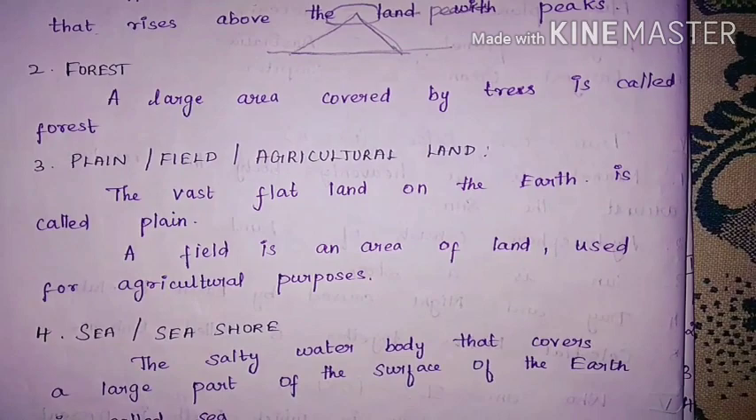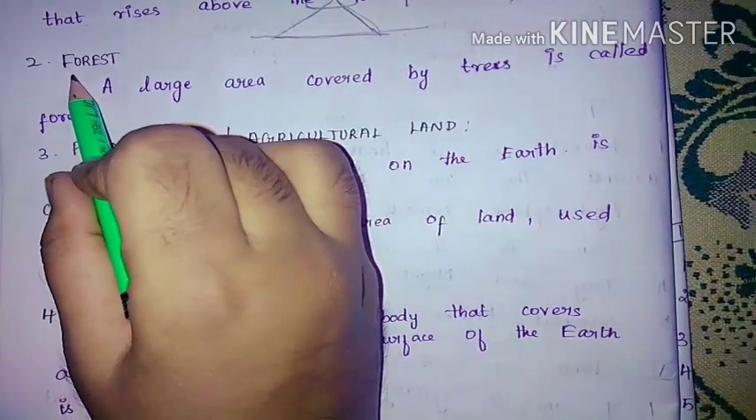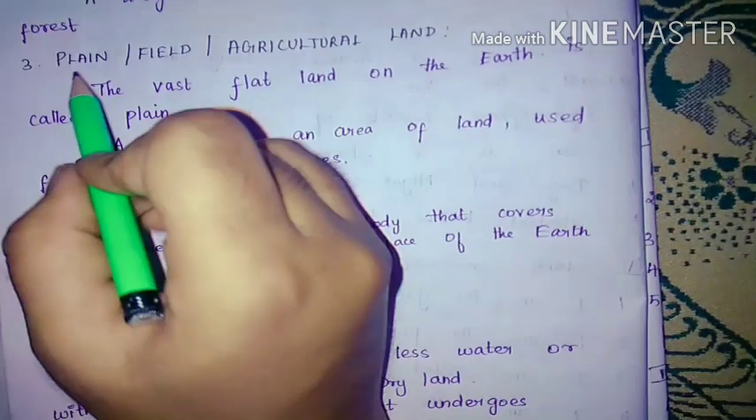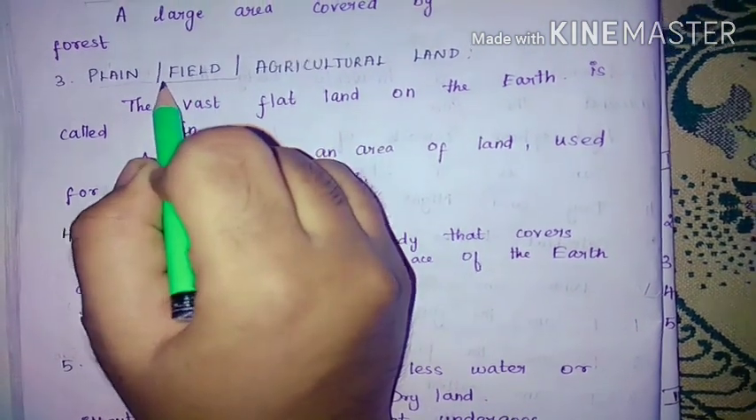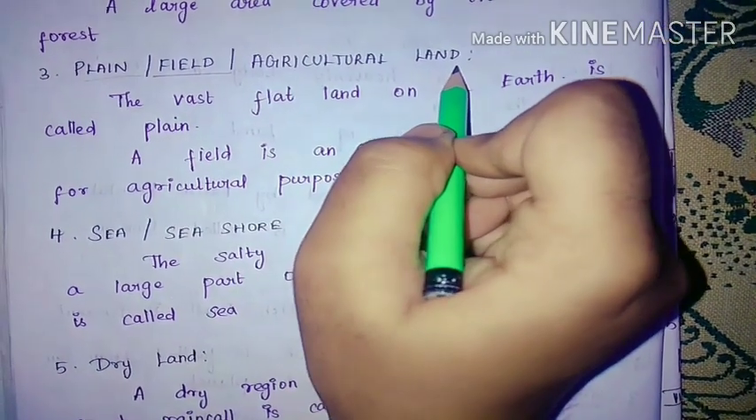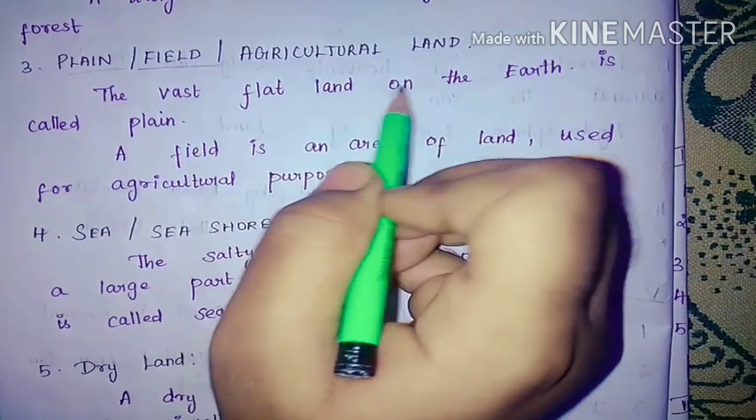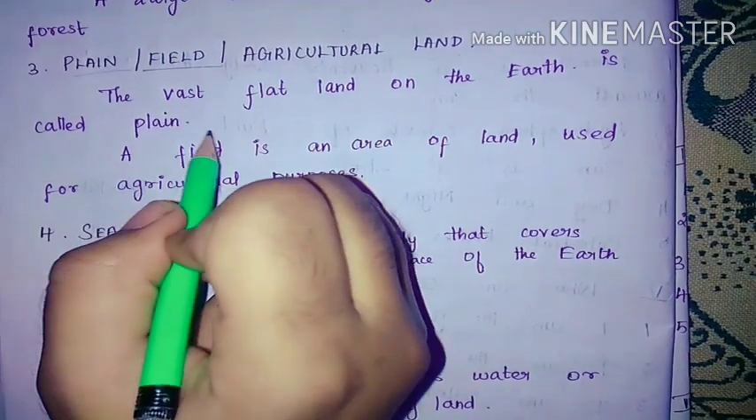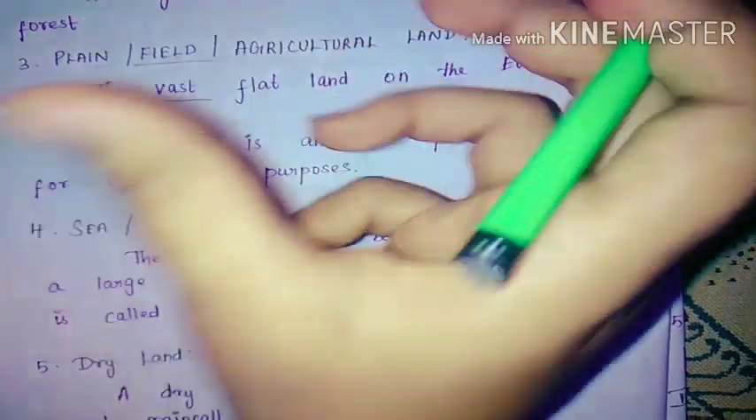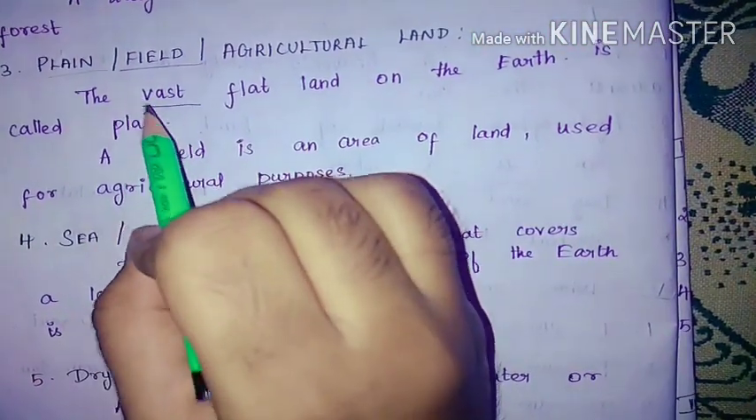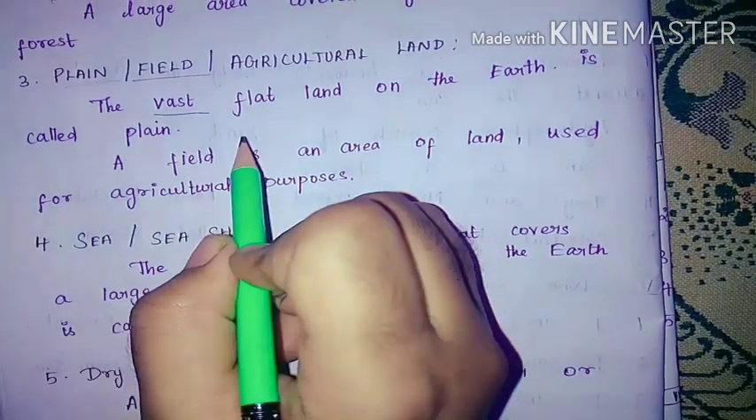Large number of trees which are on the land are called as forest. Third one, plain, which is also called as field or agricultural land. The vast flat land on the earth is called plain. The meaning of vast is big or large. So a large flat land on earth is called as a plain.